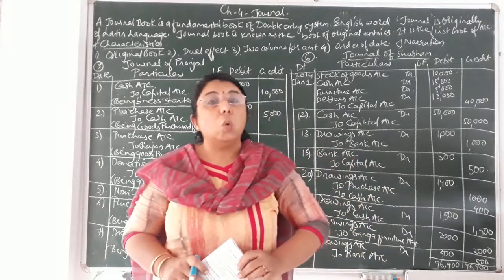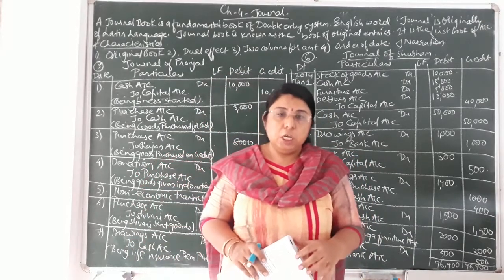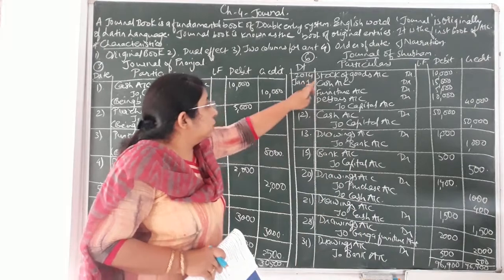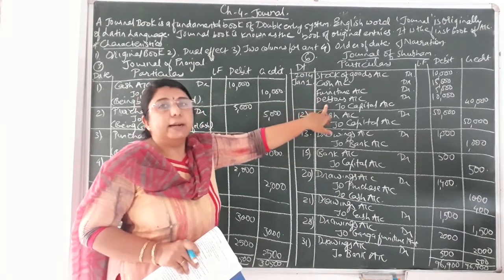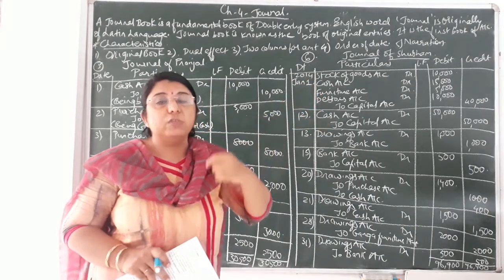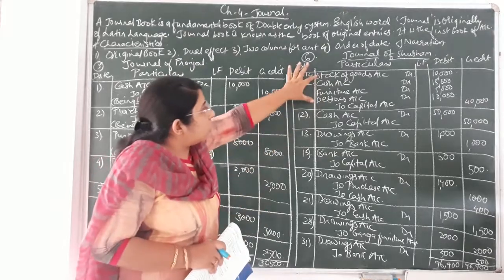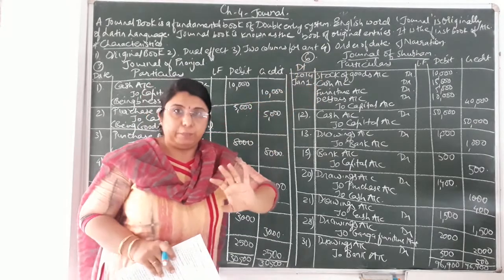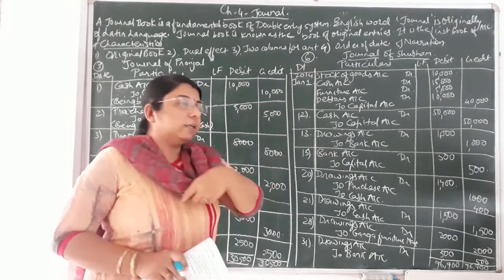Now over here the owner is not only bringing cash, he is also bringing goods, furniture, that is assets, and debtors from whom we have to receive the money in future. That much amount he is bringing in the form of capital. Okay, so what would be the journal entry in this case?